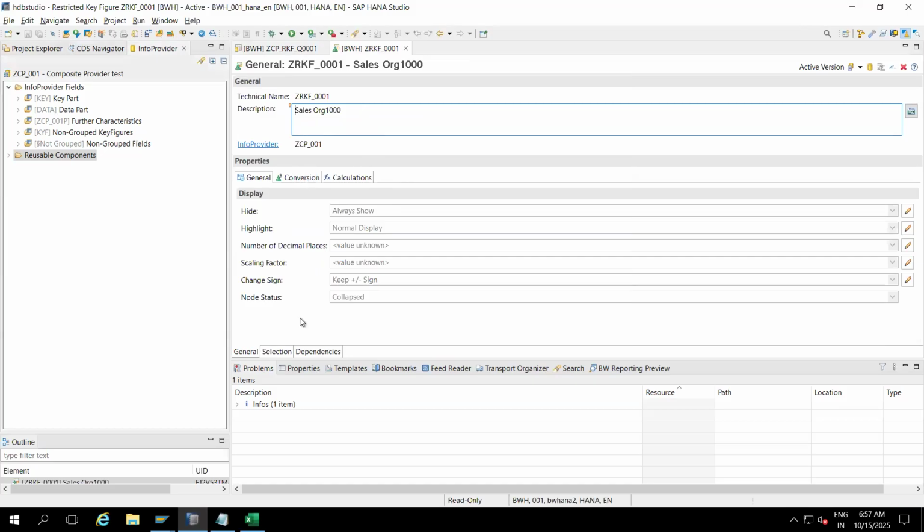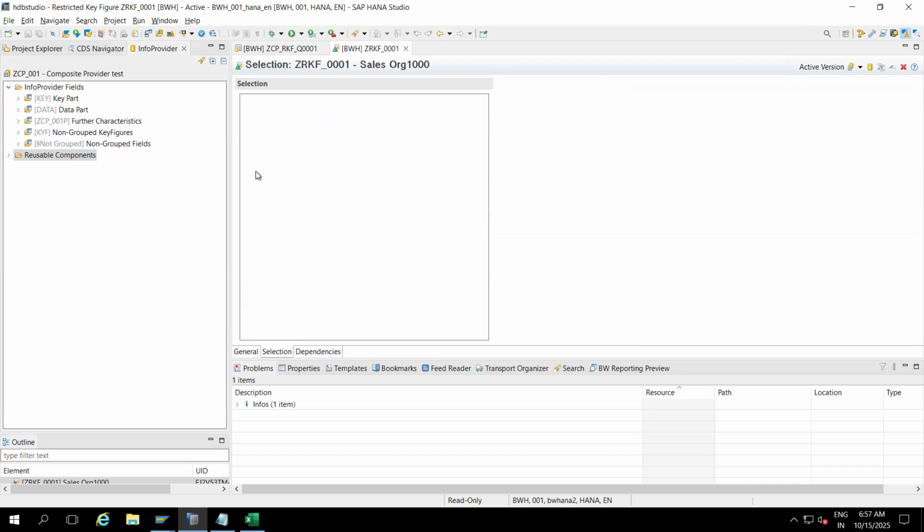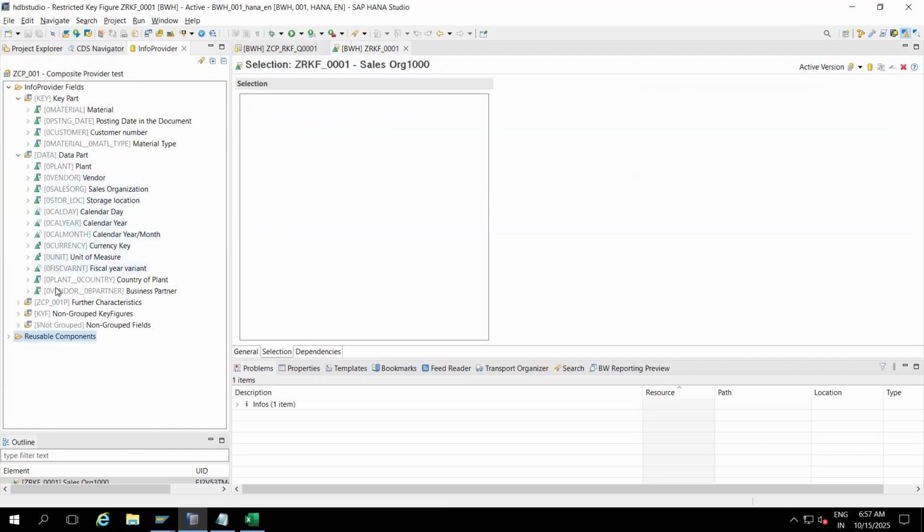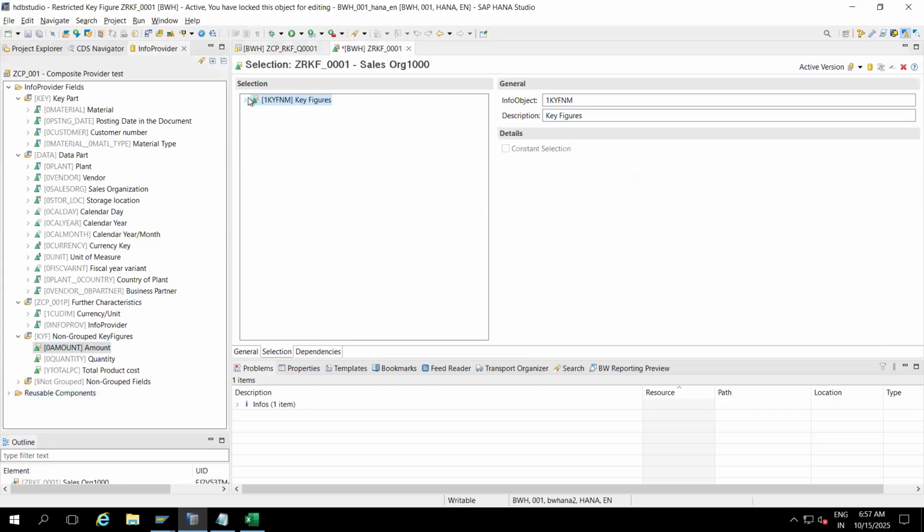Now what we need to do: go to selections. What is our intention? We need to drag and drop our amount into the selection part. Now you can see the amount. What is the definition of RKF? We can restrict the key figure.